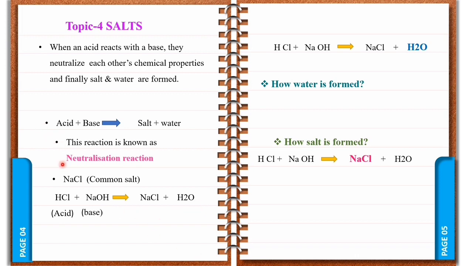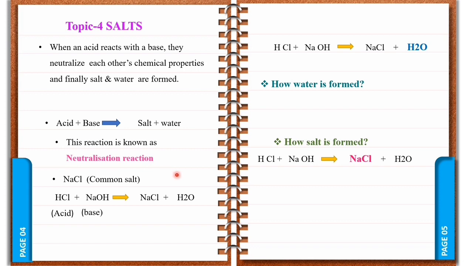The acidic property of the acid and the basic property of the base together cancel out their own chemical properties and they neutralize each other, and the product we get, that is salt and water, also gets a neutral property. This reaction is known as neutralization reaction.